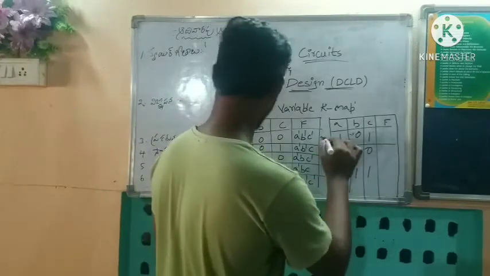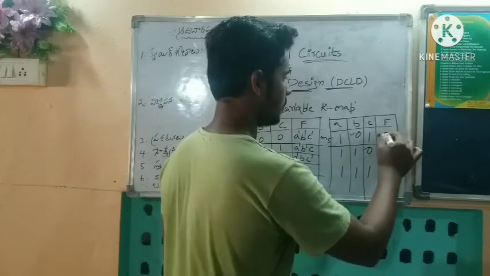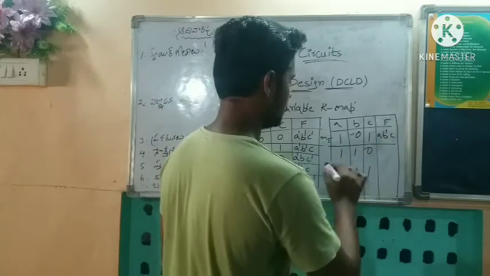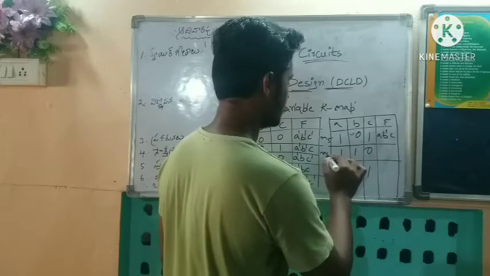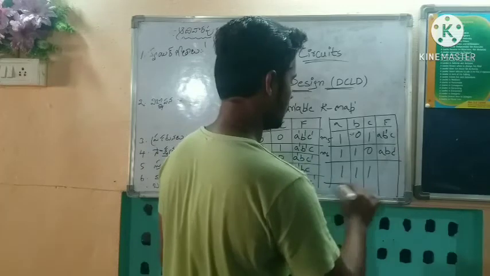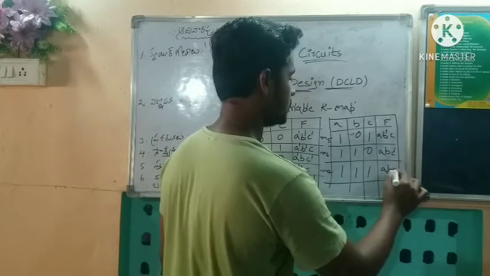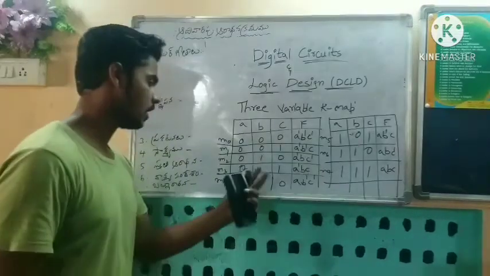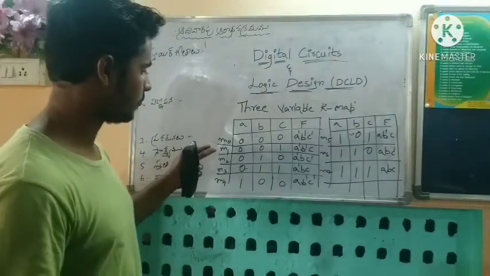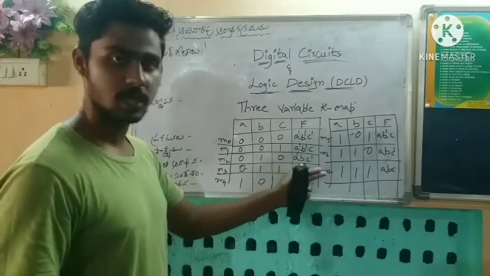For M5, we get A, B complement, C. For M6, A, B, C complement, and last M7, we get A, B, C. Like this we get 8 outputs, M0 to M7.